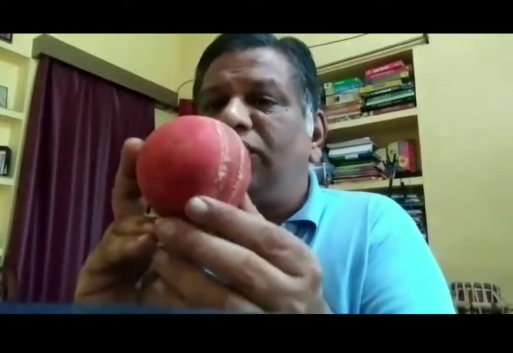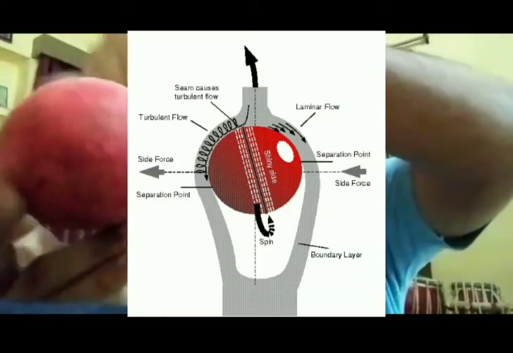When the ball is delivered, what happens? The ball keeps on moving like this, and now the ball moves in a curved path. Usually the fast bowler, instead of keeping the seam straight, keeps the seam in a tilted direction. So when the ball is moving like this, the air is coming this side, and the air is coming this side also.